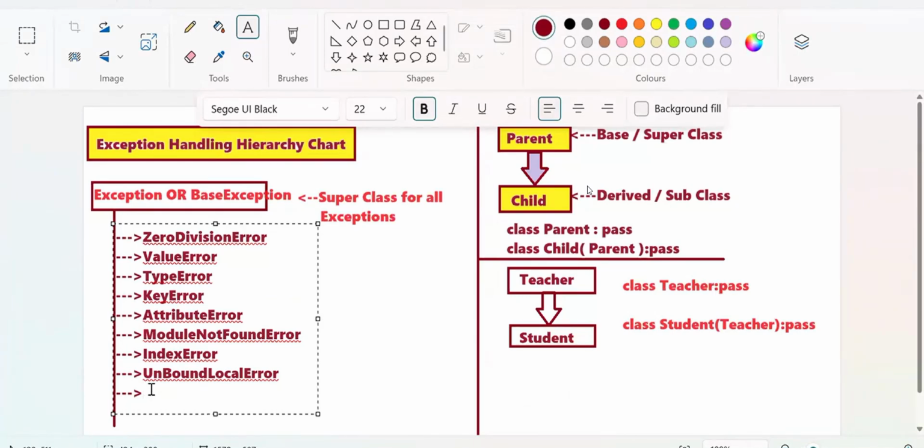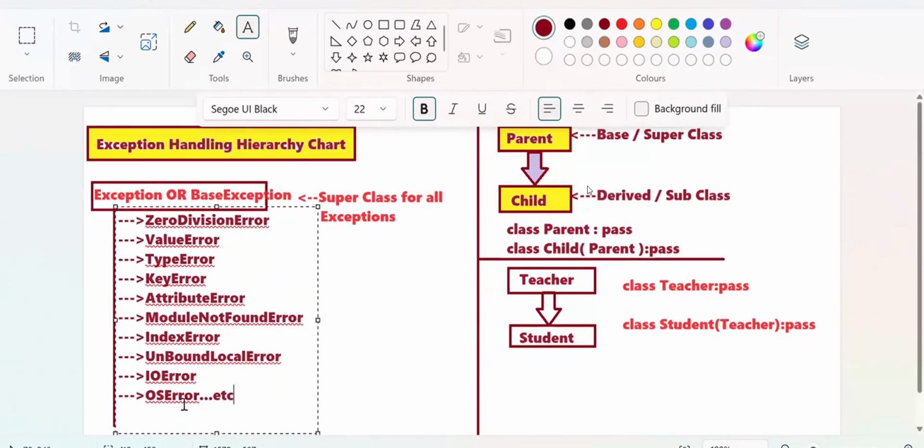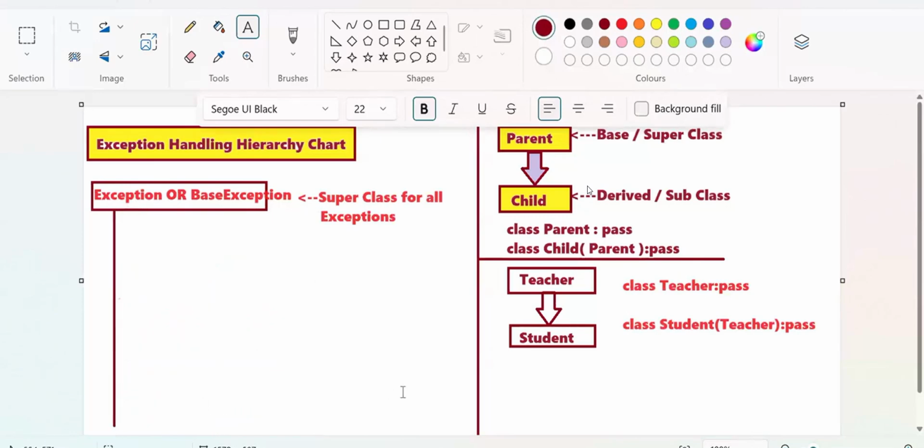Okay, anyhow, leave that. So IO error, which we get further on, and OS error. Like that, there are so many exceptions, students. So zero error, OS error. Next, I will write one more error, called EOF error, etc. There are so many. We don't have the space to write them.